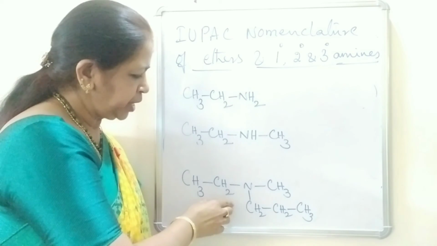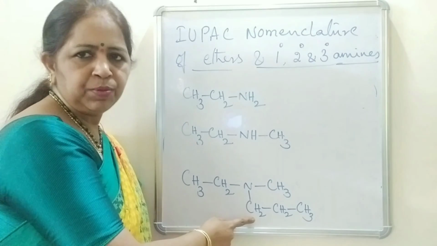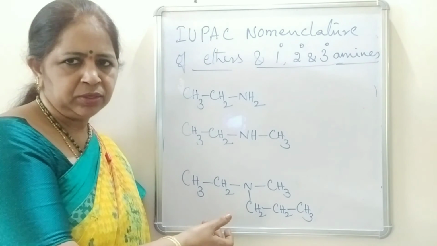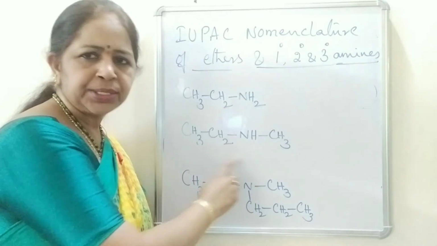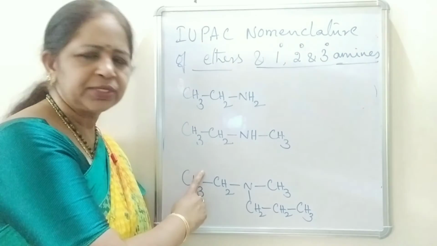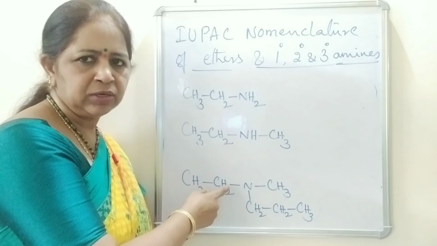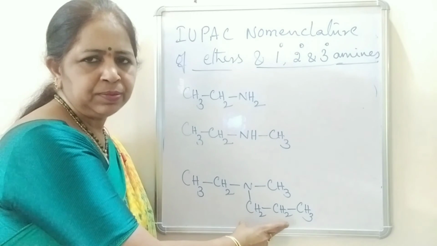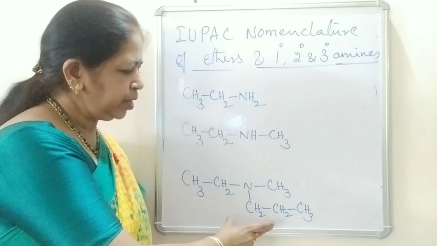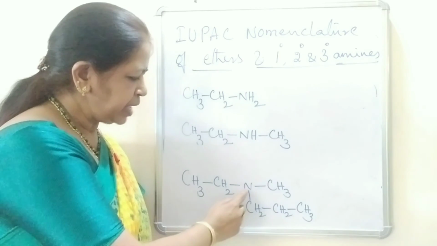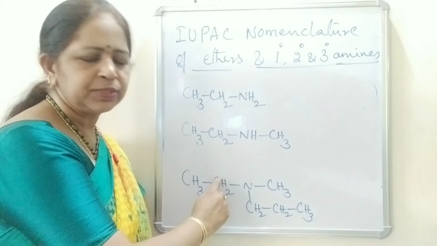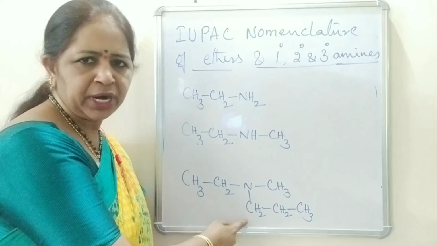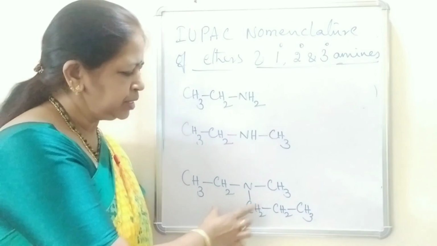And in the third structure, two alkyl groups are substituted on the nitrogen. This is the same structure, ethanamine, methyl group and propyl group. But now here we have to take the biggest chain as the parent chain. So, here these two are taken as the substituents. Methyl and ethyl groups are taken as the substituents on the nitrogen and propyl group is taken as the parent chain. It is a propanamine. Methyl and ethyl groups are present on the nitrogen. So, it is N-ethyl-N-methyl propanamine. That is the name of this structure.